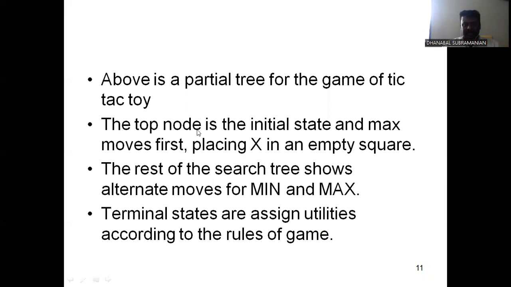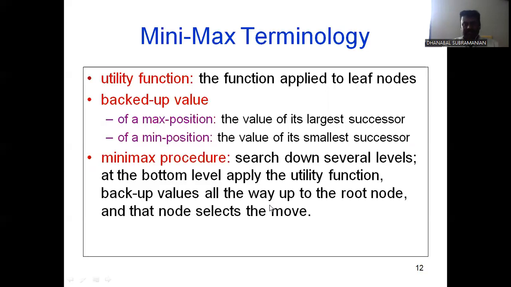As mentioned, the top node is the initial state, and the maximum player moves first, placing X in an empty square. The rest of the search tree shows alternative moves for minimum and maximum. Terminal states are assigned utility according to the rules of the game.